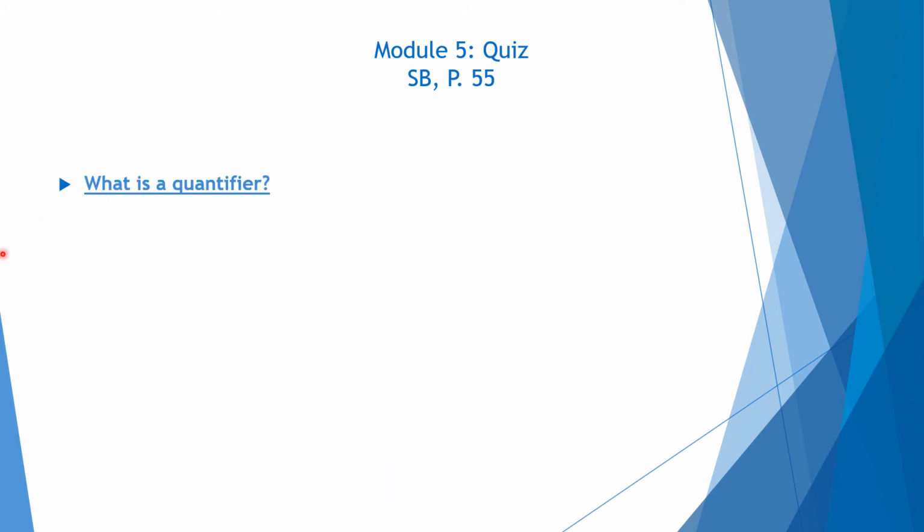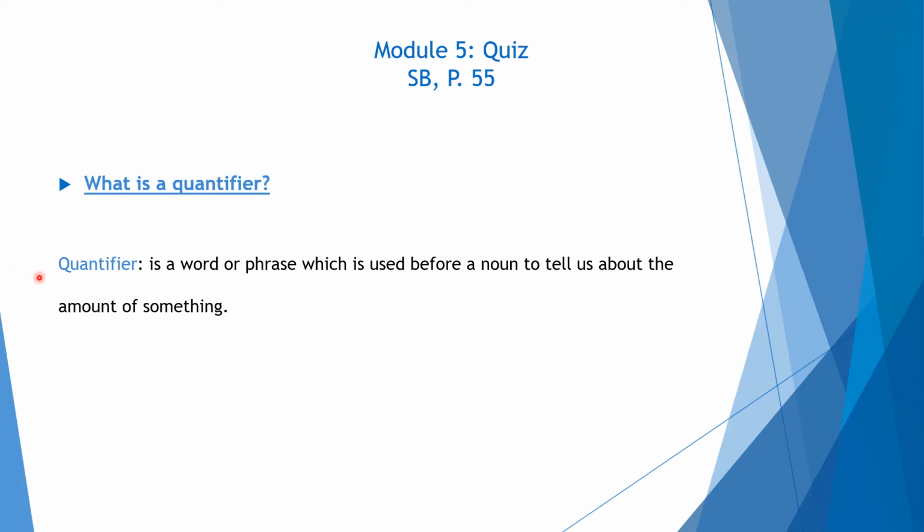Now, before we start with the quantifiers, let's see what the word quantifier means. A quantifier is a word or a phrase which is used before a noun to tell us about the amount of something. For example, we have some, many, a lot of, and a few, etc.